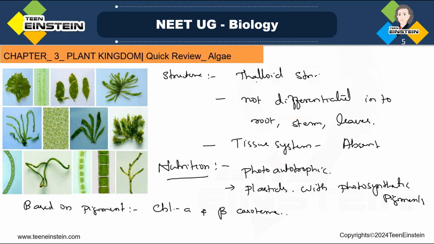These are the universal pigments of algae. Clear? So the classification of algae is mainly based on pigments. Chlorophyll A and beta carotene are the universal pigments of algae. Clear?